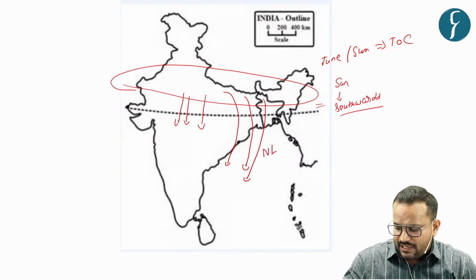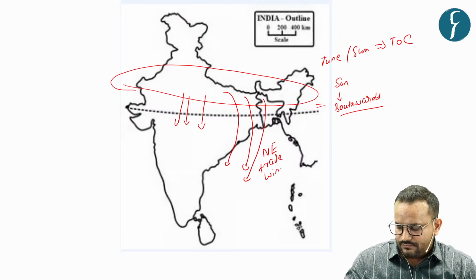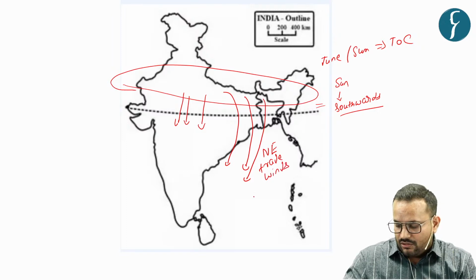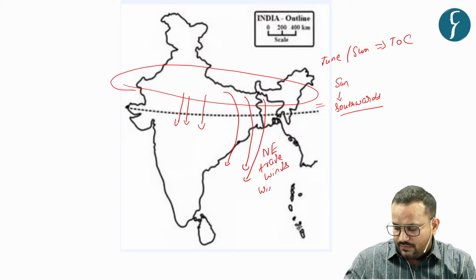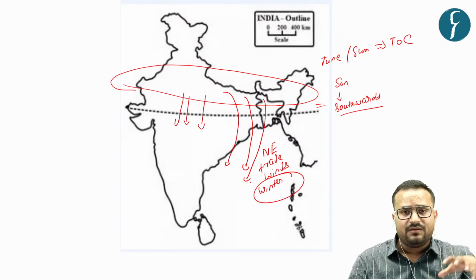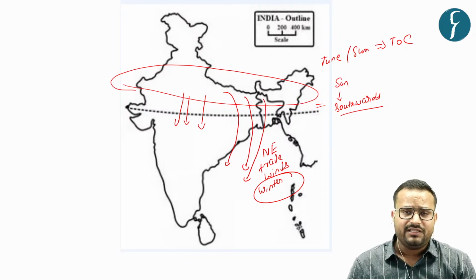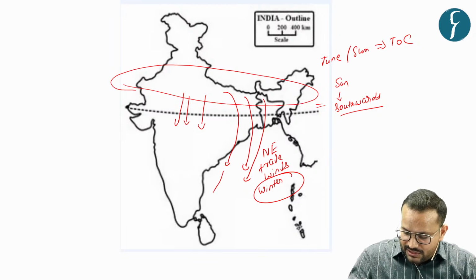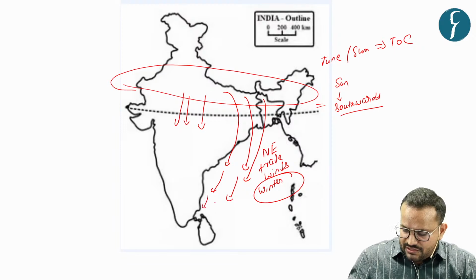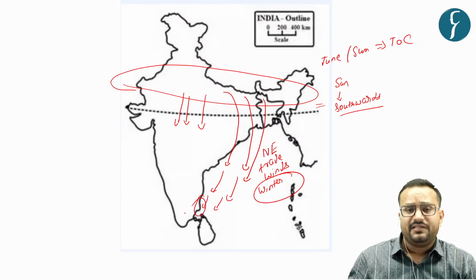And in this regard, what will happen? This we call the northeastern trade winds, that is, winds causing monsoonal rainfall in when? In winter. And that is why you have the summer monsoon as the southwestern monsoon and the winter monsoon as the northeastern monsoon. And this will cause rainfall where? On this Tamil Nadu coast. It will hit this coast.